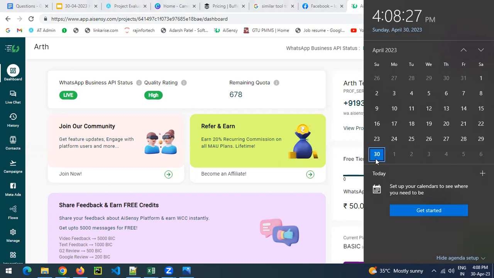They had something in mind: I want to send WhatsApp messages to all my customers. They have 10,000 plus contacts, and they repeatedly send messages to those contacts.